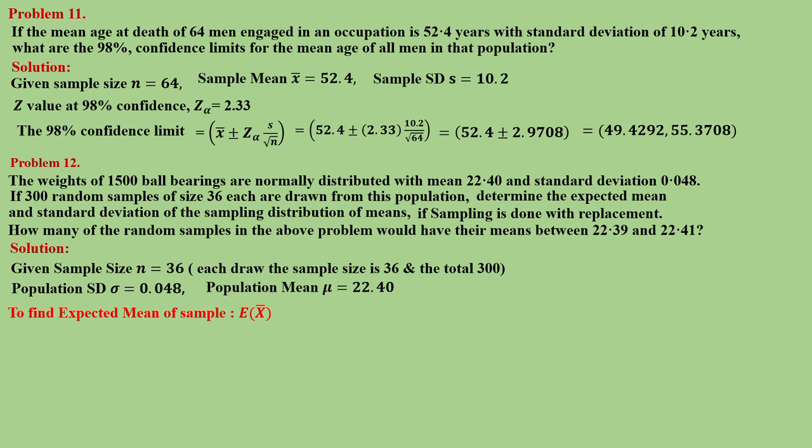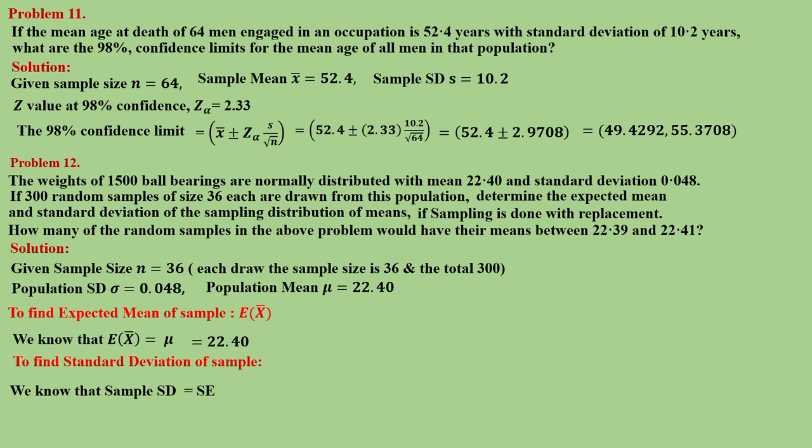To find the expected mean and standard deviation of the sampling distribution: the expected value of the sample mean, that is the expected value of x bar, we know is equal to mu, that is a formula we know, which is equal to 22.40. Now to find the standard deviation, the sample standard deviation is nothing but the standard error, that is sigma by root n, equal to 0.048 by root 36, which is equal to 0.008.